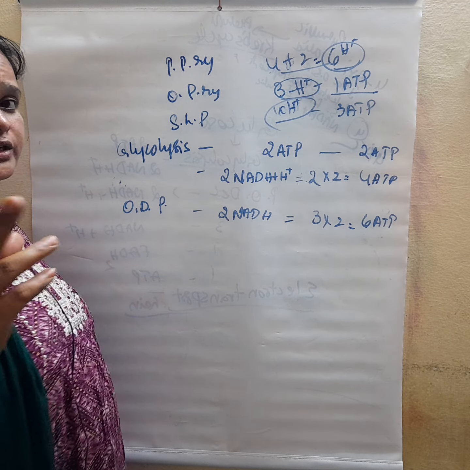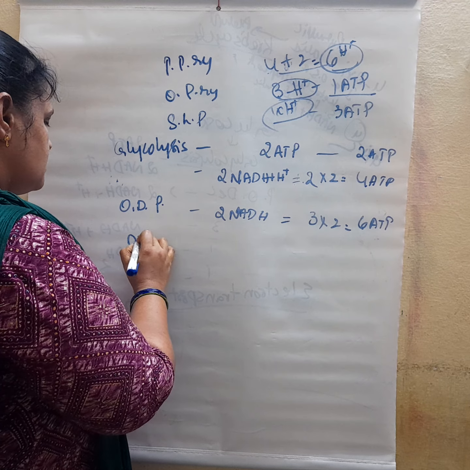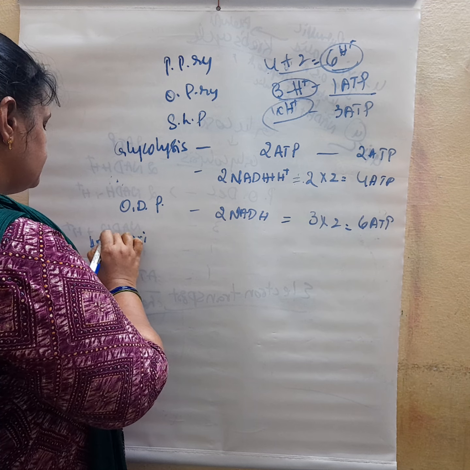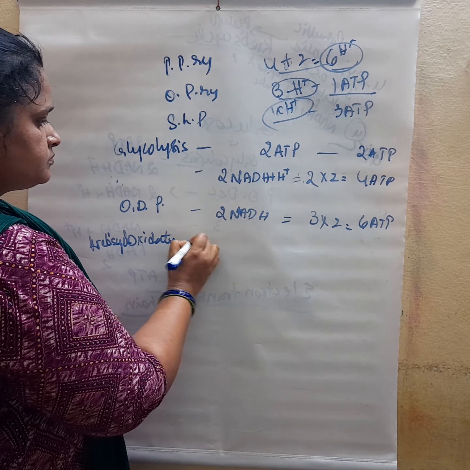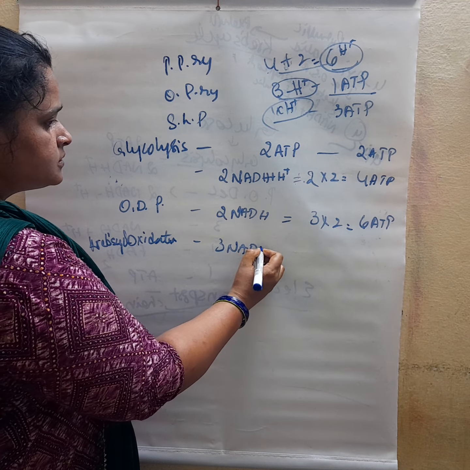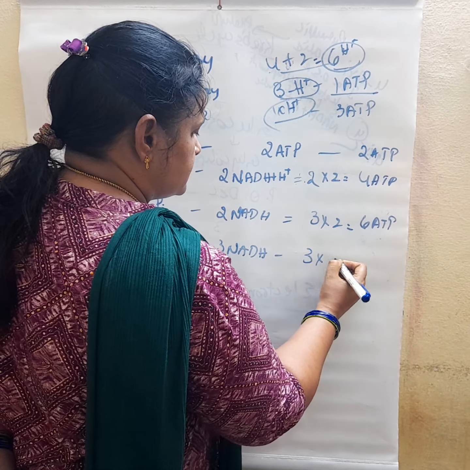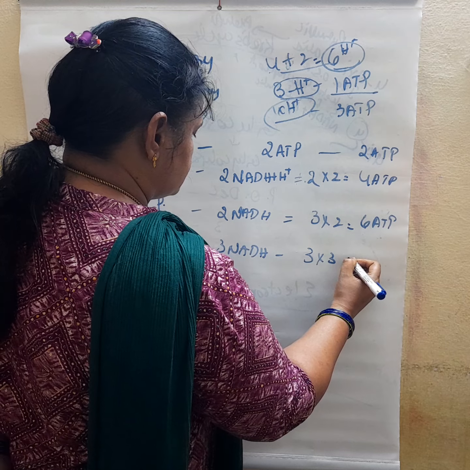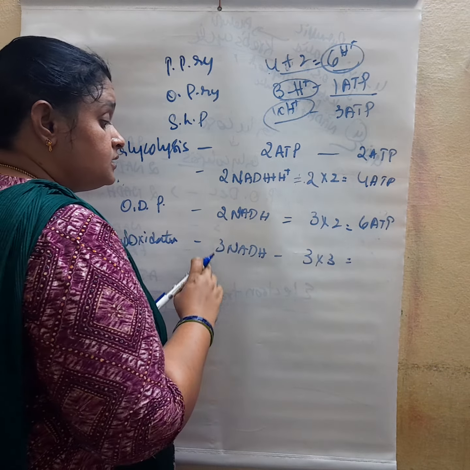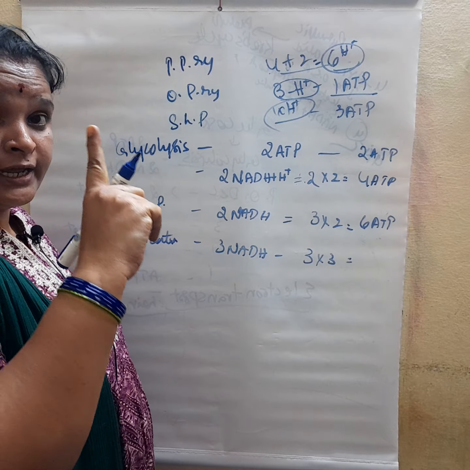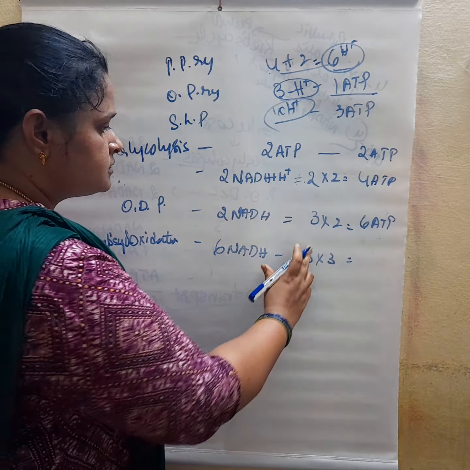During the Krebs cycle, 3 NADH are generated in the oxidation steps for 1 acetyl CoA.